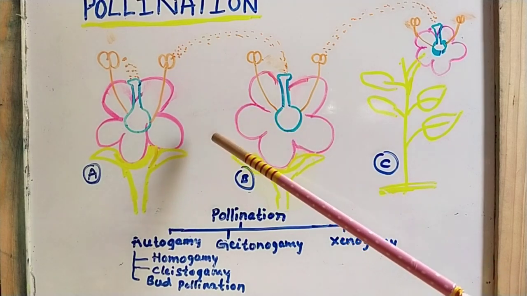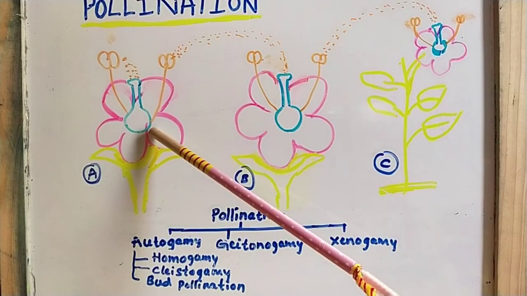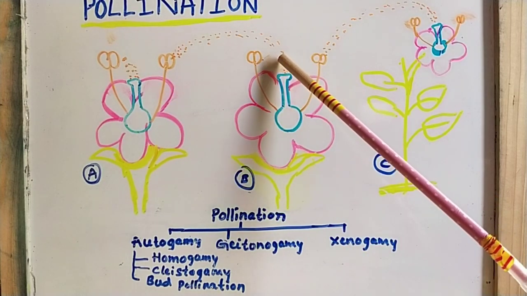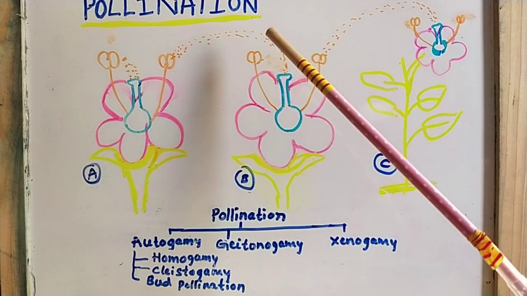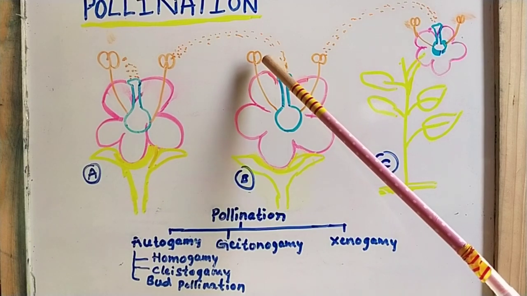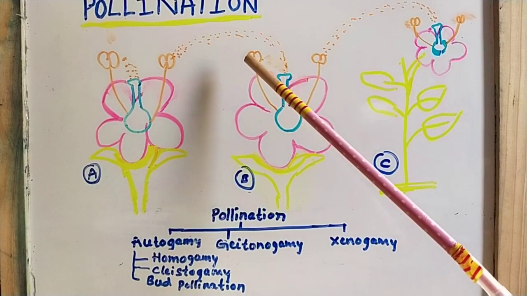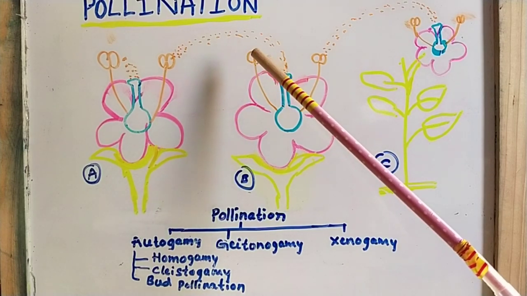But here the transfer of pollen grains takes place from one flower to another flower which are present on the same plant. So it is known as geitonogamy type of pollination.